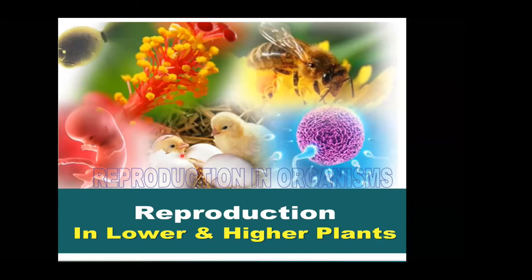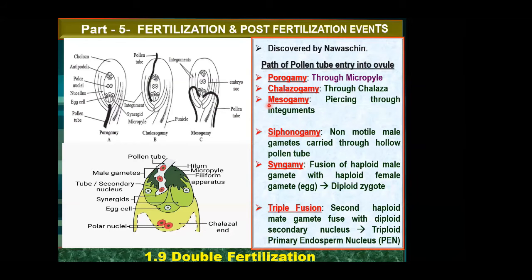So the most important character of angiosperms, as far as sexual reproduction and fertilization are concerned, is double fertilization. In angiosperms, you can see double fertilization. What is double fertilization? Last session we have seen only double fertilization. Come on, tell me right there in the chat box, fast. What is double fertilization?